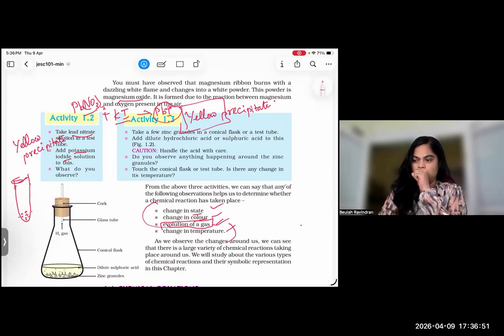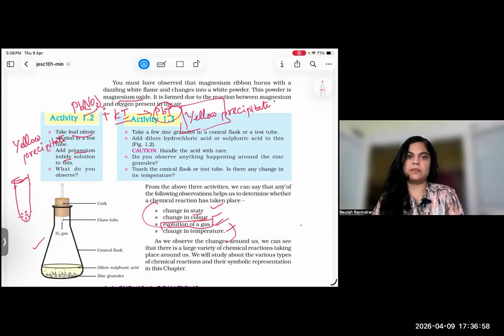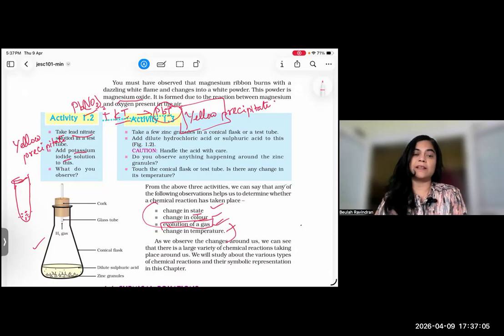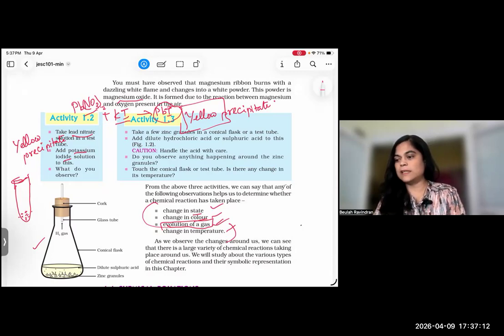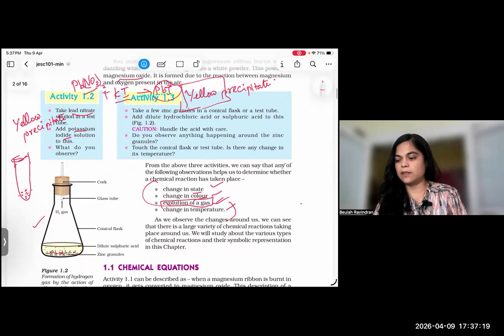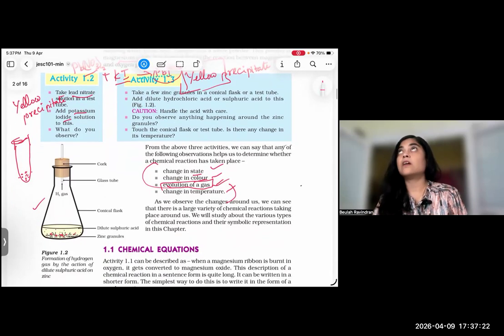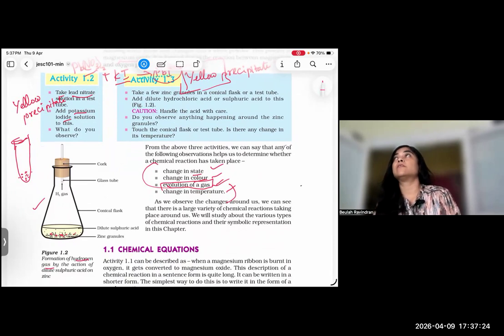Then what is the third activity? It's shown. This is the conical flask. So always in a chemical lab, handle the flask with care, handle the acid with care. This is very important. So right now, take a few zinc granules in a conical flask or a test tube. Add dilute HCl. That's what this is, hydrochloric acid.